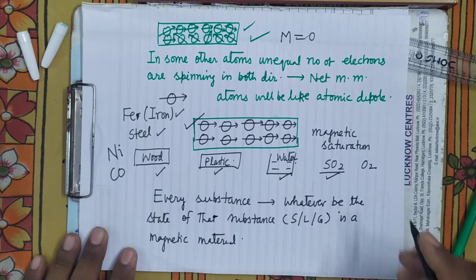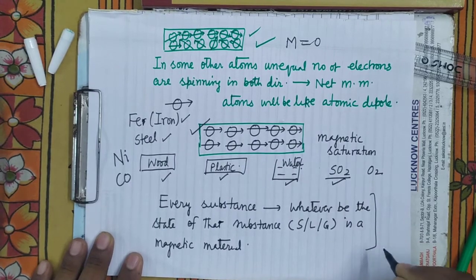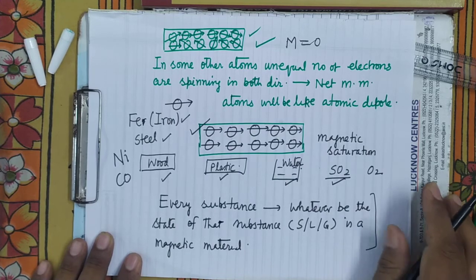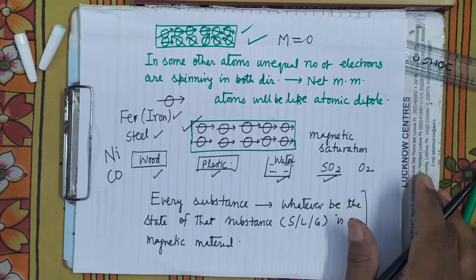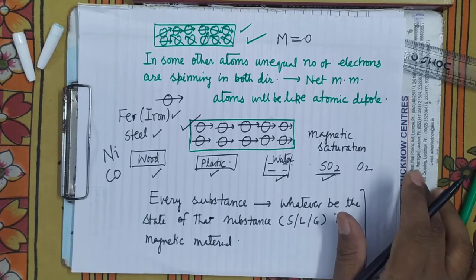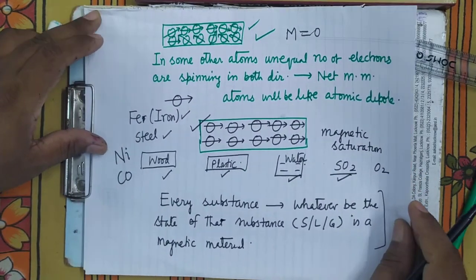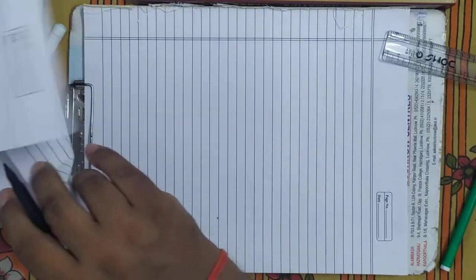So from here we know that every substance is a magnetic material, and these magnetic substances can be classified into three parts. So what are those three parts of the magnetic materials? So that you can see here.